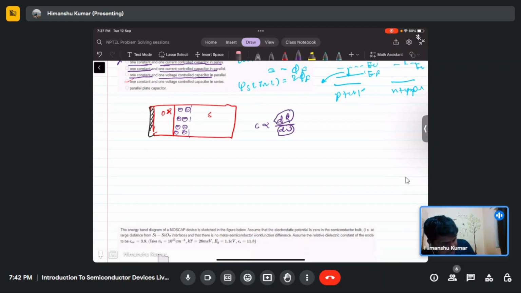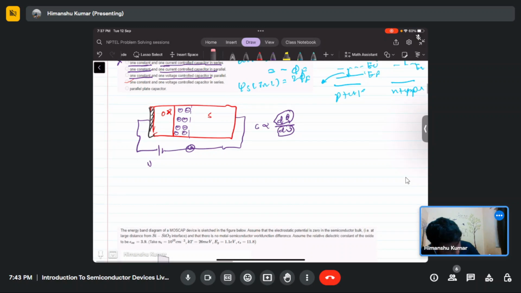So if we apply the DC voltage, how is the capacitance measured in a practical scenario? We apply a gate bias. So how are the capacitance versus voltage characteristics obtained? Basically, we apply a DC plus AC signal. So this is VDC plus VAC.